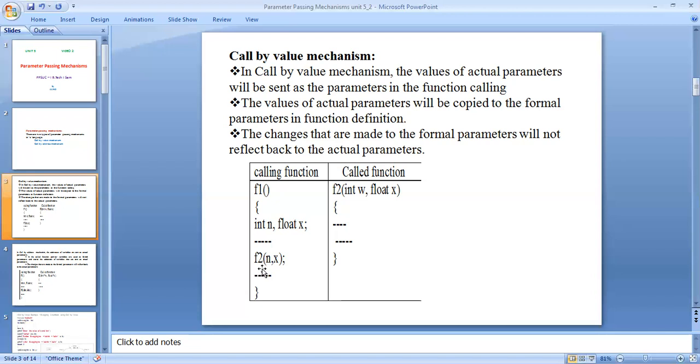After that comes function 2, the called function, with n, x. The called function f2 has int w, float x. The called function defines the variables within the function itself. The actual parameters are copied to the formal parameters in the function definition.